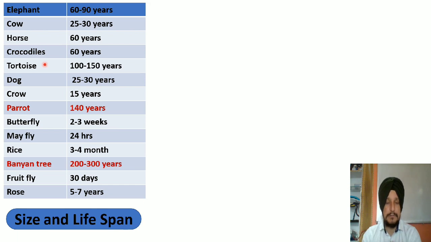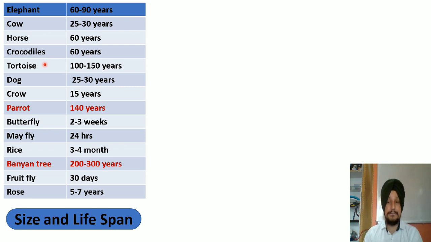When we study the lifespan of different organisms, you have to remember that there is no exact relationship between the lifespan of an organism and its size. It is not like that organisms having a large bulky body can live for longer periods, whereas organisms with a very small body have a shorter lifespan.